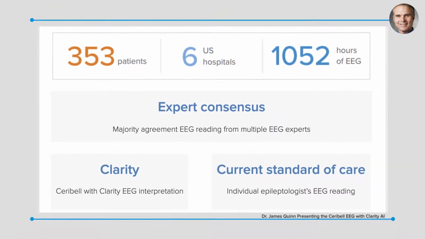To validate the algorithm, 353 EEGs were reviewed by expert neurologists. These EEGs were from 6 different hospitals, academic and community centers, and included emergency department patients as well as ICU patients. The experts classified the waveforms by consensus into seizures, highly epileptiform patterns, and normal slowing. The algorithm performance was then compared versus neurological classification.